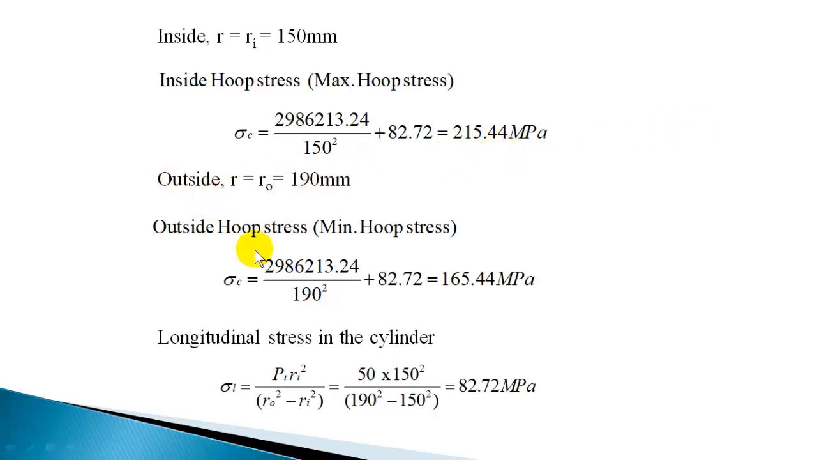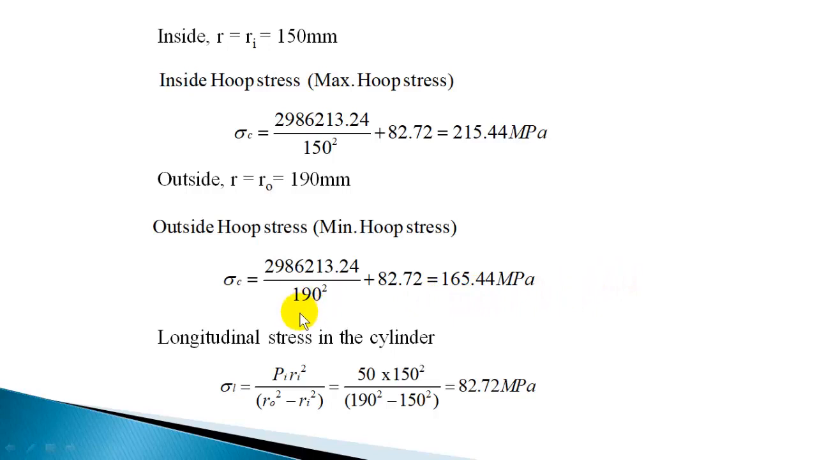Now corresponding to the outside radius, you can once again use the hoop stress equation, B by 190 square plus A, to give the hoop stress there. Here again we can use PR plus 2A. PR is 0, plus 2A, 2 times this 82.72, that is 165.44. So that value you can directly get by adding 2A to the pressure there. So pressure plus 2A will give the hoop stress.